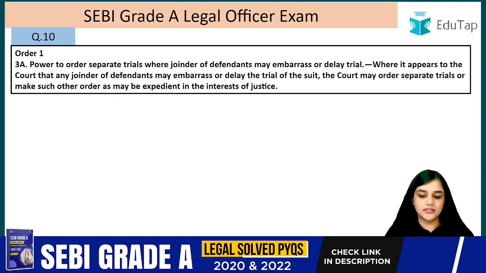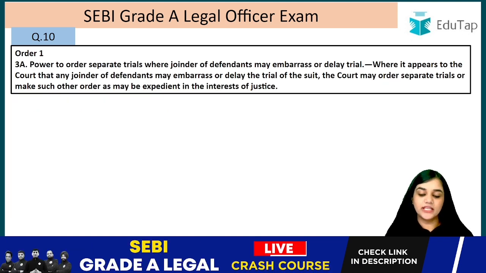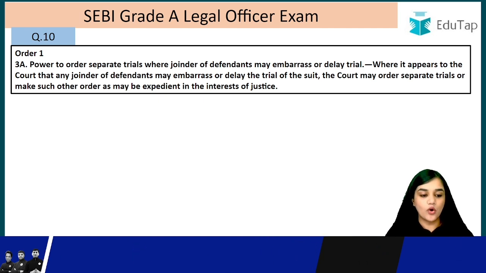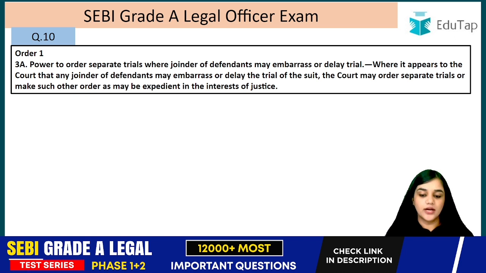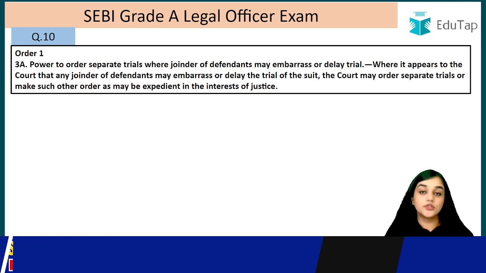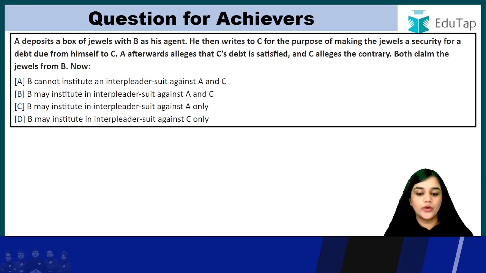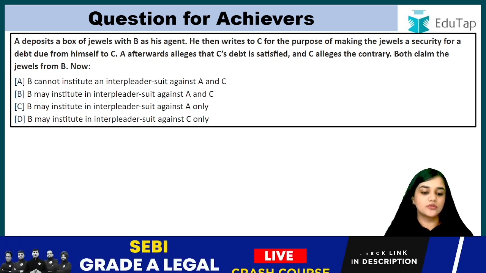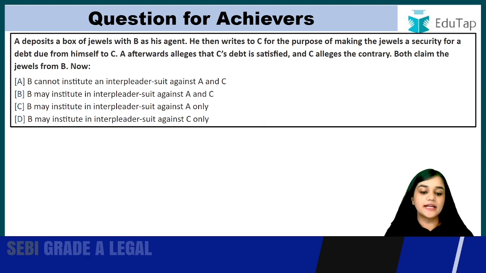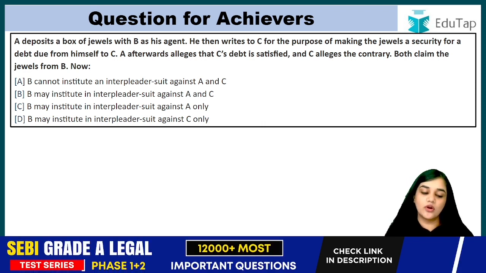Let's read what is the right statement. Where it appears to the court that any joinder of the defendant may embarrass or delay the trial of the suit, the court may order separate trial or make such other order as may be expedient in the interest of justice. I hope this is clear to you. Now, the question for achievers. A deposits a box of jewels with B as his agent. He then writes to C for the purpose of making the jewels a security for a debt due from himself to C. A afterwards alleges that C's debt is satisfied and C alleges the contrary. Both claim the jewels from B.